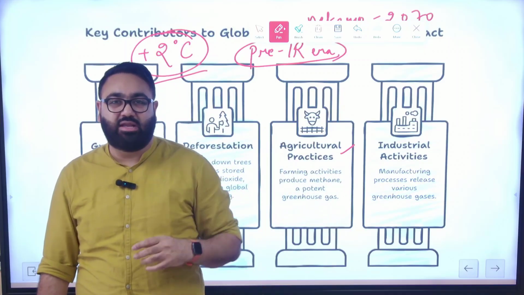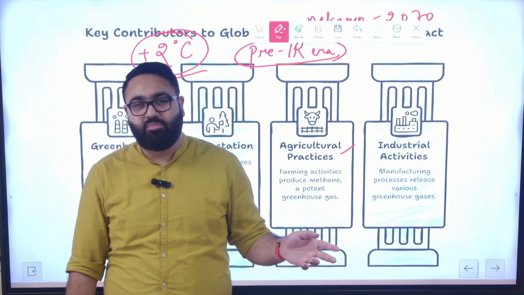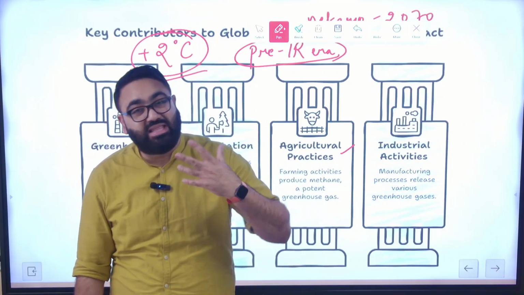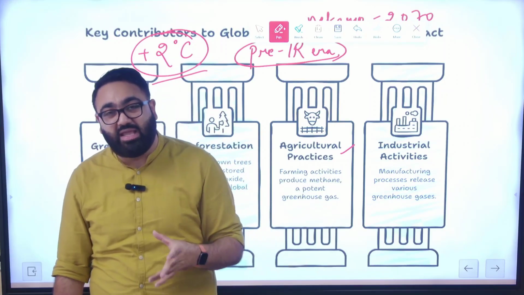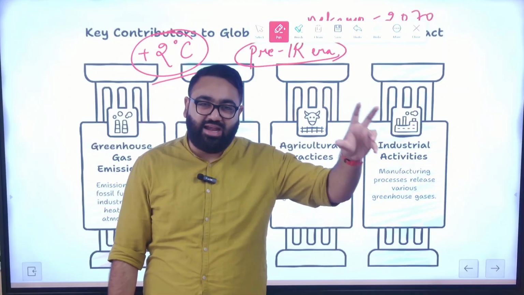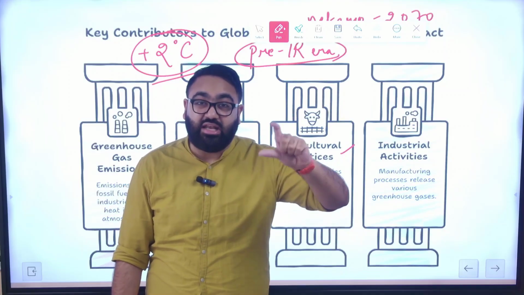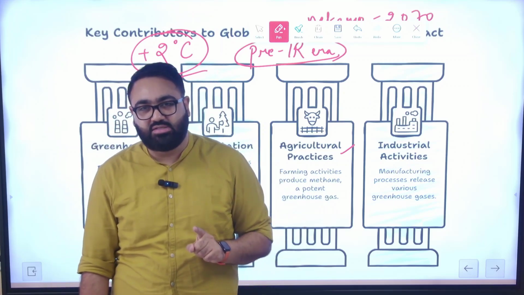That creates methane. A lot of livestock that you have, cows, buffaloes, etc. When they burp, methane actually comes out. In their excreta also a lot of methane comes out. So agriculture, livestock activities, allied agriculture activities actually lead to methane, which is a very potent greenhouse gas.